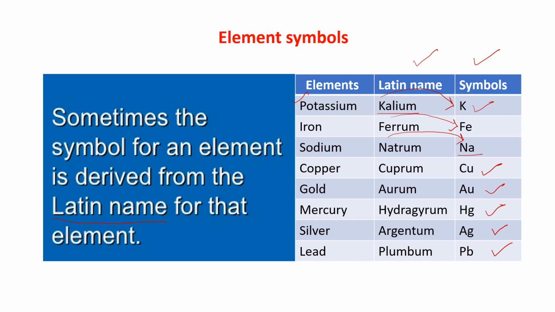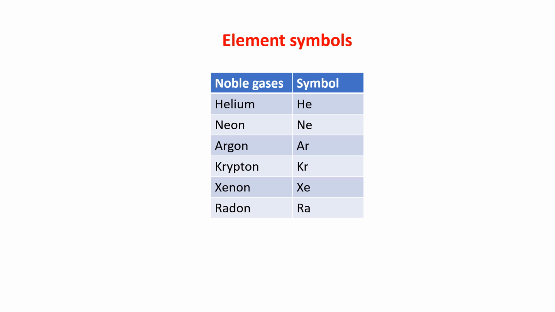These are important. These all are new things, noble gases. I will explain to you what are these noble gases. Now we are having 6 noble gases: helium, neon, argon, krypton, xenon and radon. Symbol of helium is He, neon is Ne, argon is Ar, krypton is Kr, xenon is Xe and radon is Rn. So all these things you have to learn and these things are important to you.